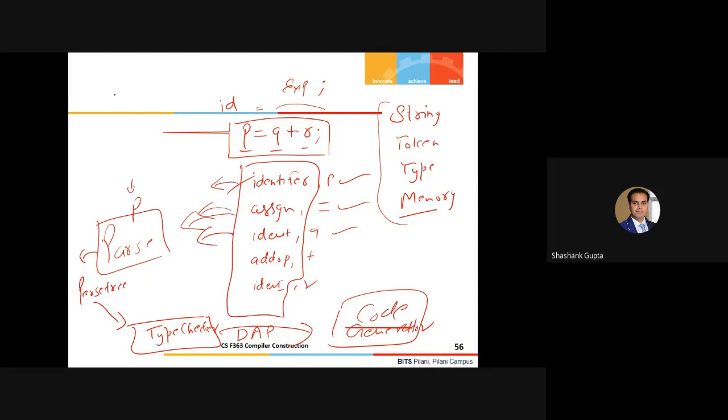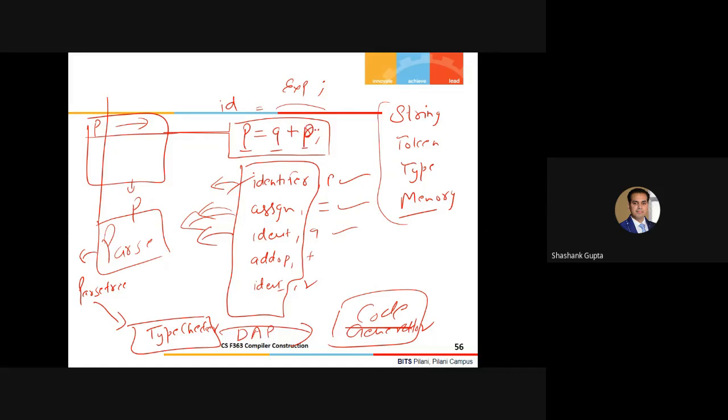So I have one symbol table which is storing some information like this with respect to the P here: the type information, the memory information, the token information. And it is very efficient to use such information. Let's suppose I am replacing this R with the P here.